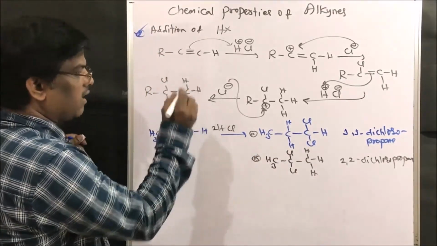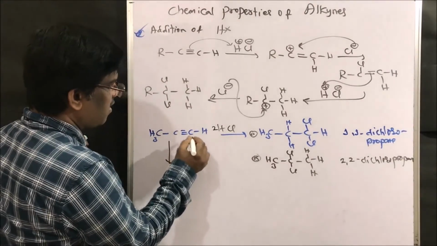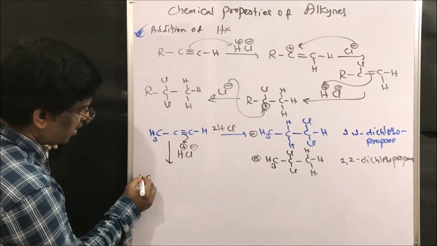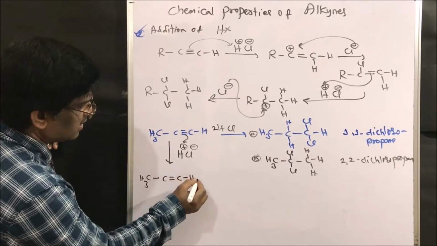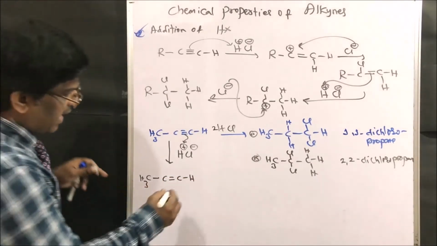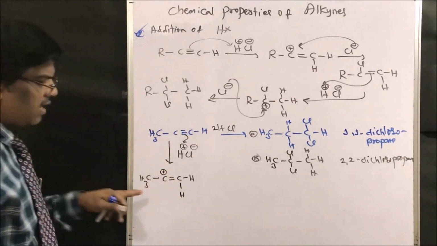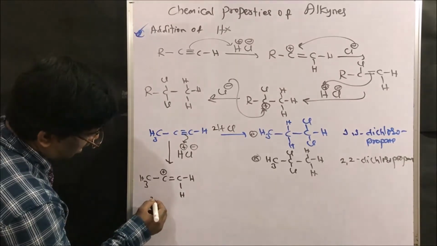Since it is an electrophilic addition reaction, HCl attacks first this hydrogen, right friends? It is going to give CH3-C double bond CH. If I write hydrogen here, what is the carbocation here? Vinylic. However, it is a secondary carbocation.